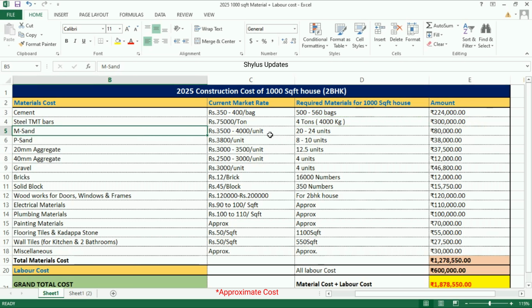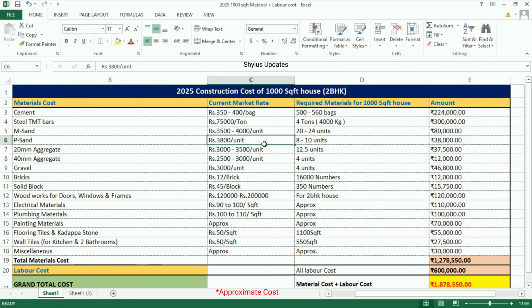M sand. Rupees 3500 to 4000 per unit. For 1000 square feet house, 20 to 24 units of M sand is required. Total amount for M sand is rupees 80,000.